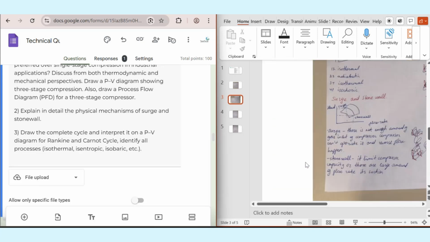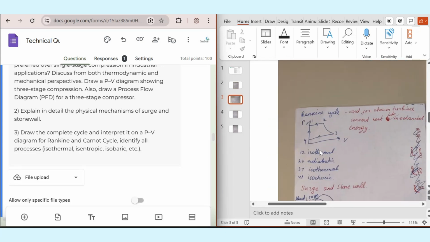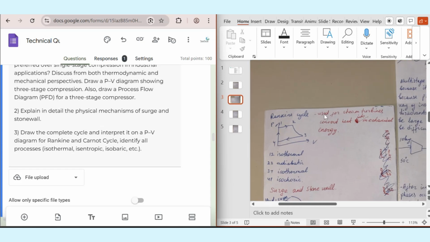Coming to the Rankine cycle, here you can see the curve. We will have two isothermal processes. From 1 to 2 is isothermal expansion. From 3 to 4 is the isothermal compression process. From 2 to 3 is adiabatic, but from 4 to 1 is called an isochoric process. So overall, here you can see 4 steps, but 3 different processes: isothermal, adiabatic, and also isochoric. As it's written here, it's used for steam turbines to convert heat into mechanical energy. The efficiency of the Rankine cycle will definitely be less than the Carnot cycle.